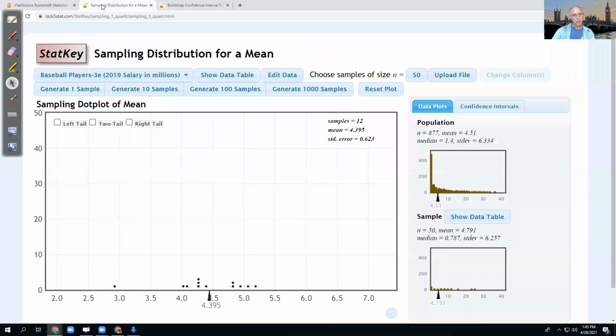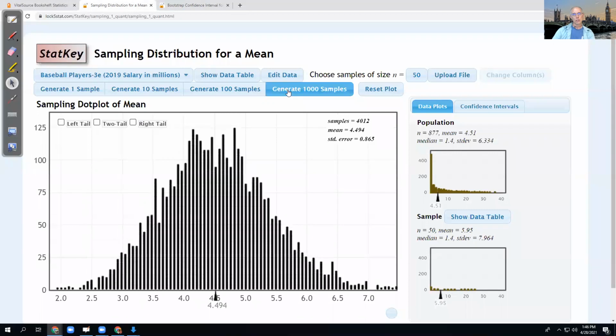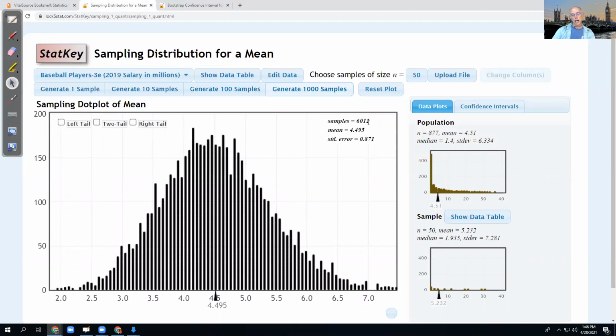A sampling distribution is when you go take a whole bunch of different samples, all of size 50, and record the mean of every sample. And you do that thousands of times. So now I have, let's go with 6,012. So I went out and grabbed 6,012 different samples, each of 50 different baseball players, and all I'm plotting here is the average. So I just get 50 players randomly, calculate the average, plot the point. And I just had the computer repeat that for me 6,012 times. And I get this distribution right here.